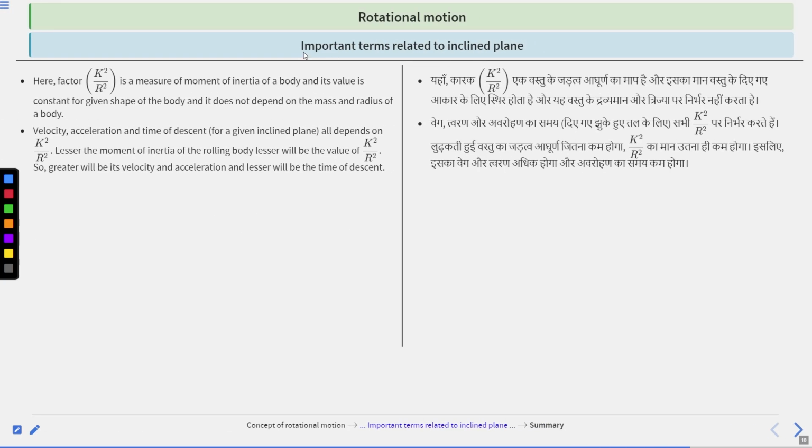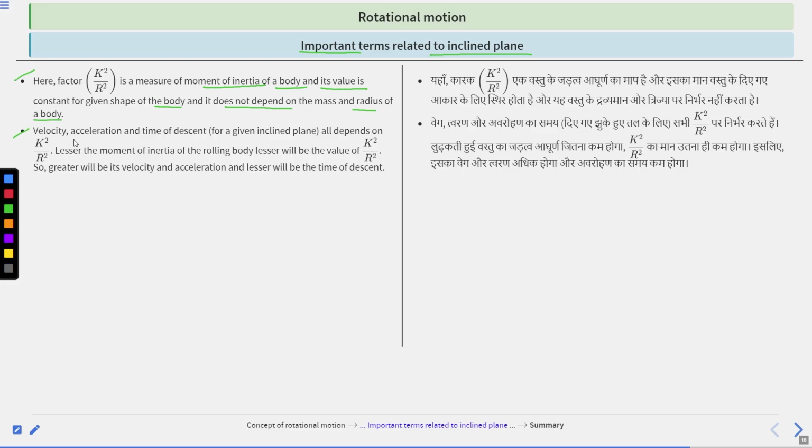Next are important terms related to the inclined plane. Here the factor k square by r square is a measure of the moment of inertia of a body, and its value is constant for a given shape of body and does not depend on the mass and radius of the body. Clear?